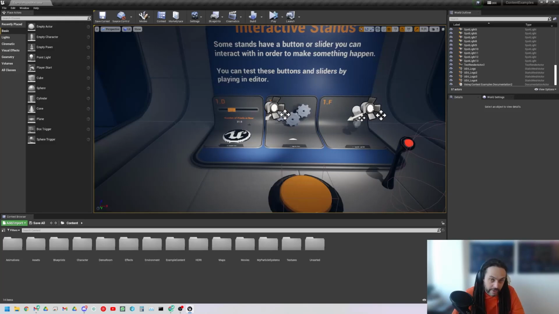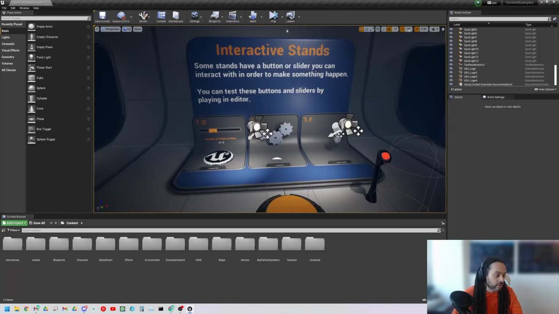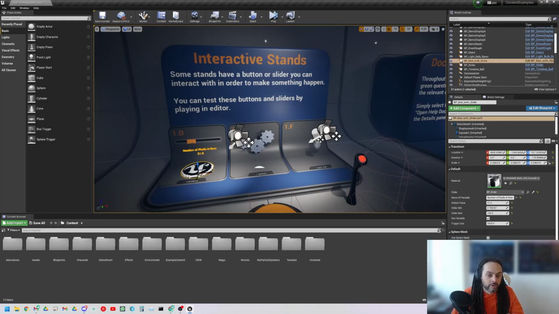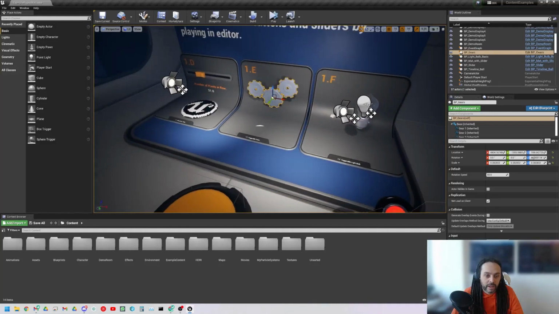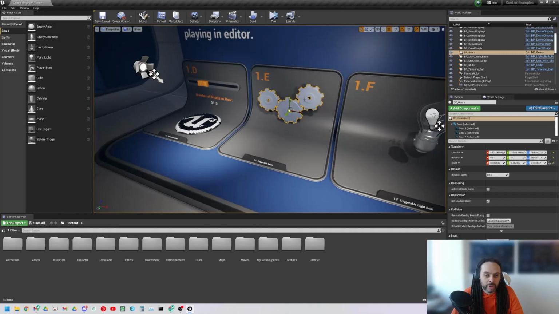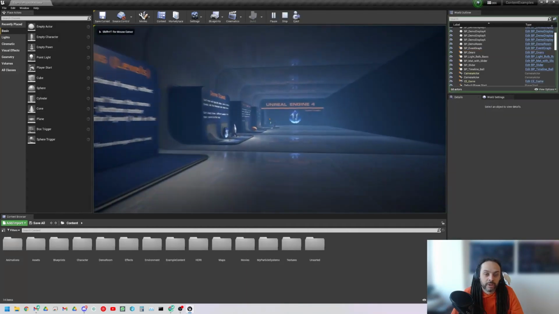As I say, this is the method I use for deconstructing the content examples. You want to go in, hit play or simulate, walk through it, and look at the code that drives the different objects. So if you think, oh, I need something like this in my game, where there's a button that drives these triggerable gears, then you'll want to have a look at how the blueprints work.